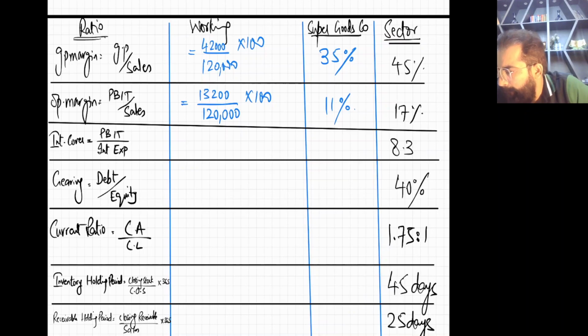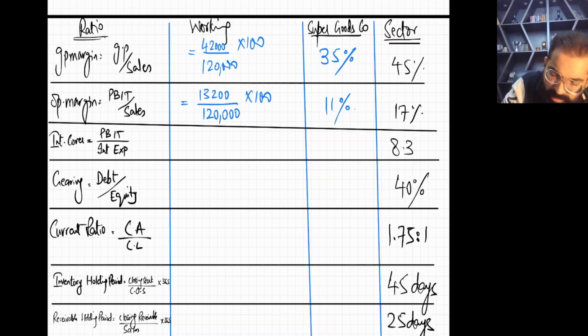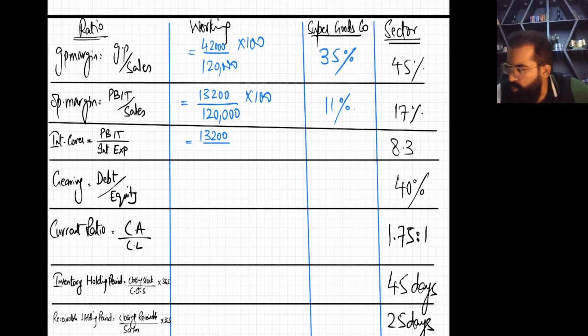Then you have interest cover. Interest cover is PBIT divided by interest expense. So PBIT is 13,200 divided by interest expense of 2,950.